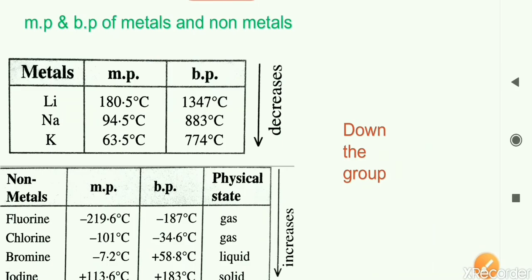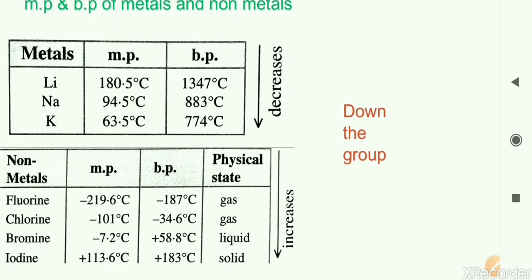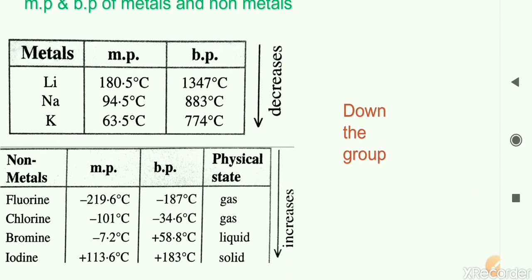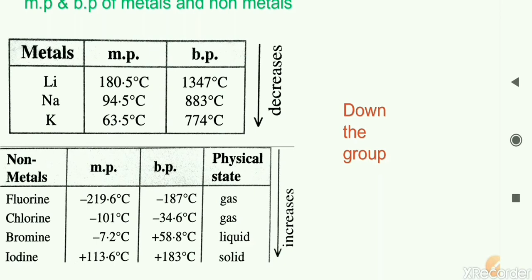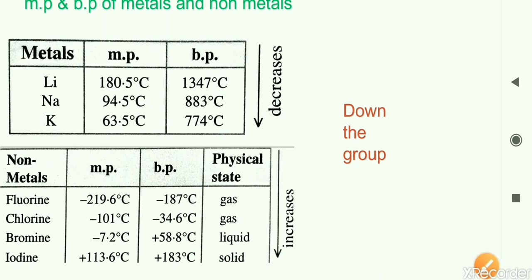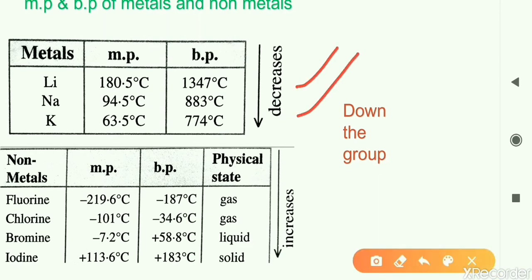Just for a quick reference, I have taken these tables from your textbook. The table mentions the trends observed. The temperatures of the melting and boiling points are shown there. You can quickly see here, down the group, with regard to the metals, the melting and boiling points are decreasing. With regard to the non-metals, they are increasing.